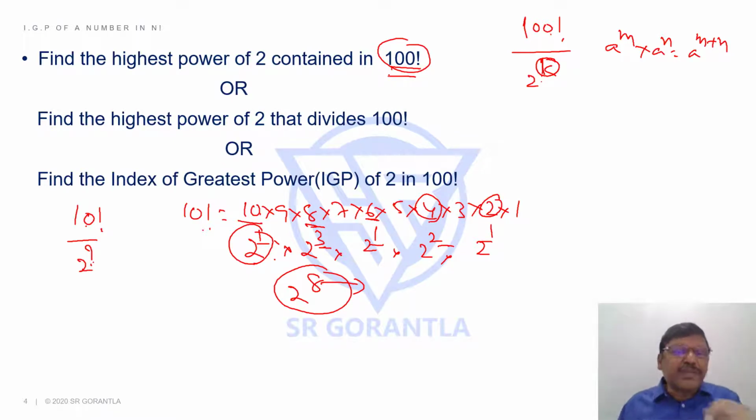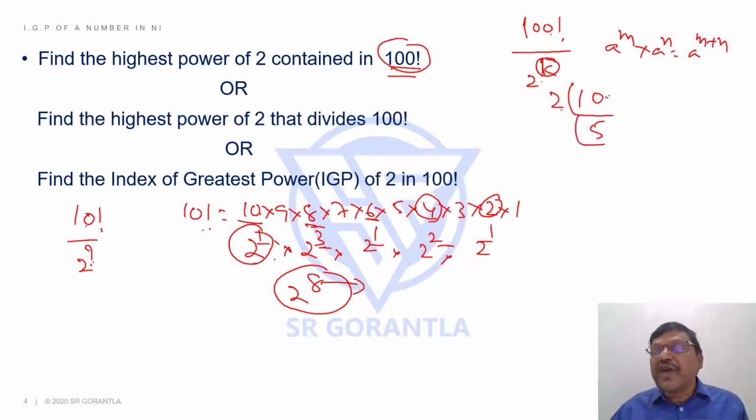If I could count on my fingers and say that, you can also say that if you know the logic. What is that logic? I'll explain for 10, then I'll come to 100. Students, if I take 10, for the power of 2, first divide 10 by 2. How many times does it go? I want the quotient, not the remainder. 2 goes 5 times, right? Now divide again by 2, successive division. 5 divided by 2, the quotient is 2, remainder 1; I am not interested in the remainder. This 2 divided further by 2 gives 1. Will it go further? No, 2 goes 0 times. So the quotients you have so far are 5, 2 and 1.